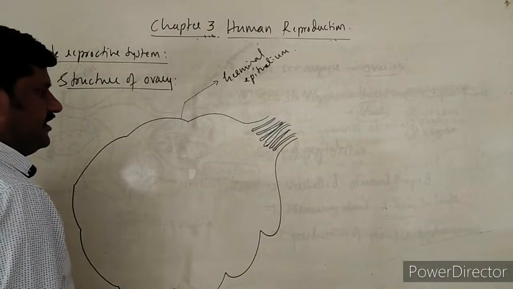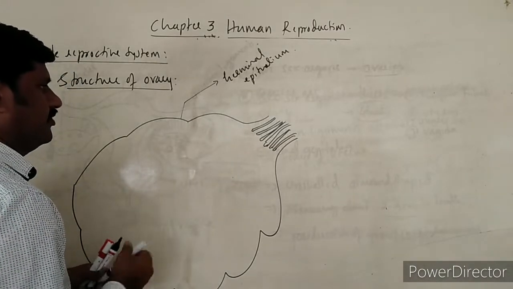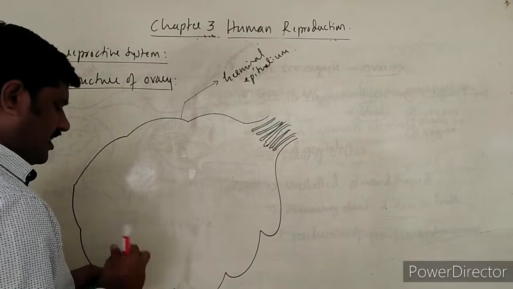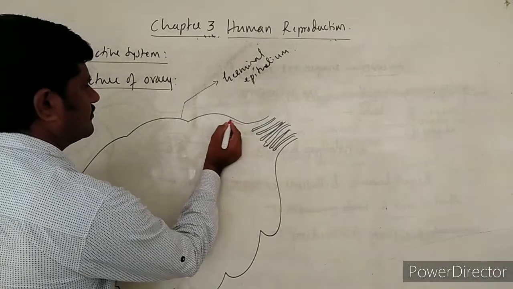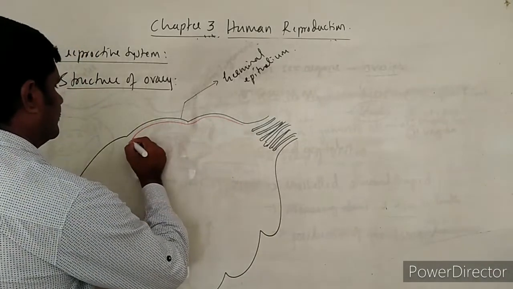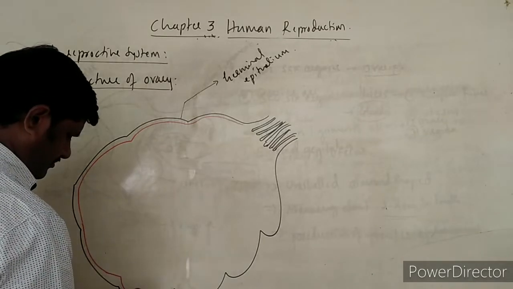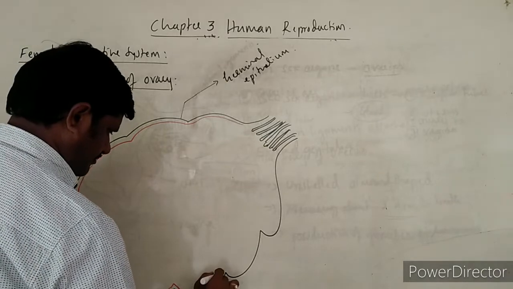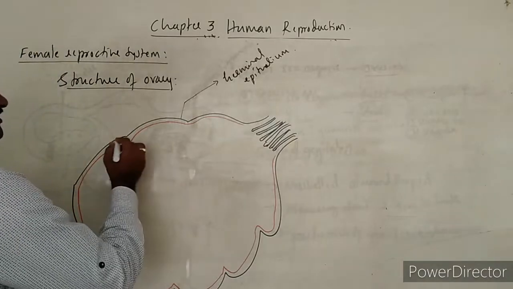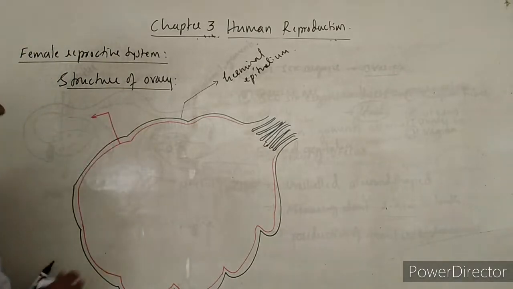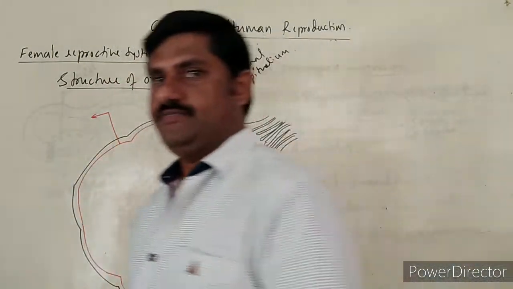Germinal epithelium it is lined with, and inside this germinal epithelium there is one more layer that we come across here, and that one more layer itself is a very important one, that is tunica albuginea.